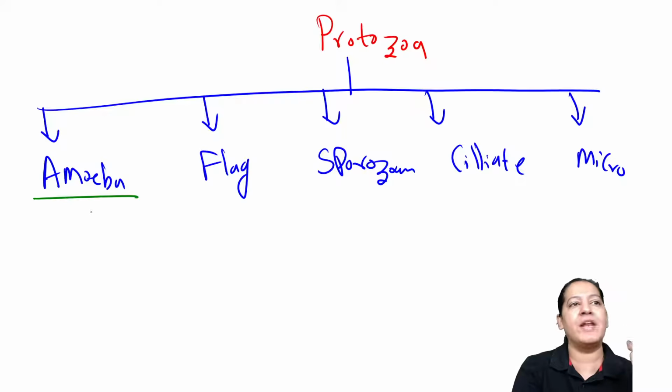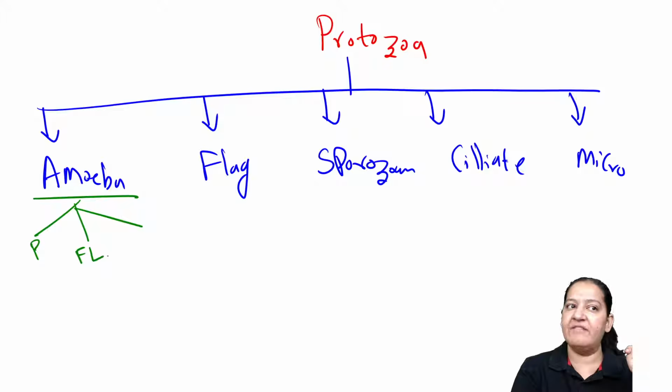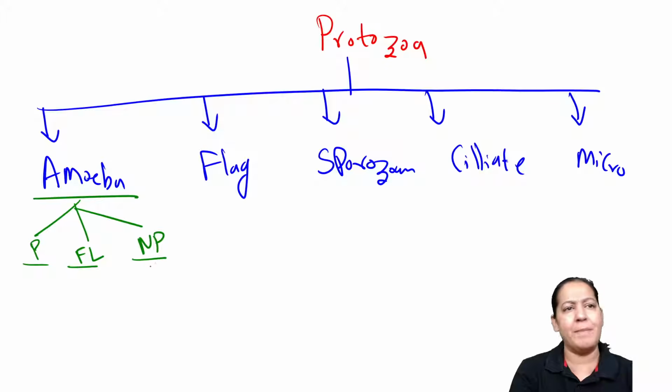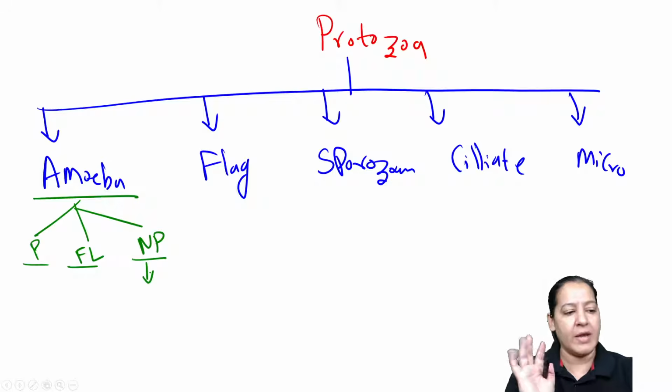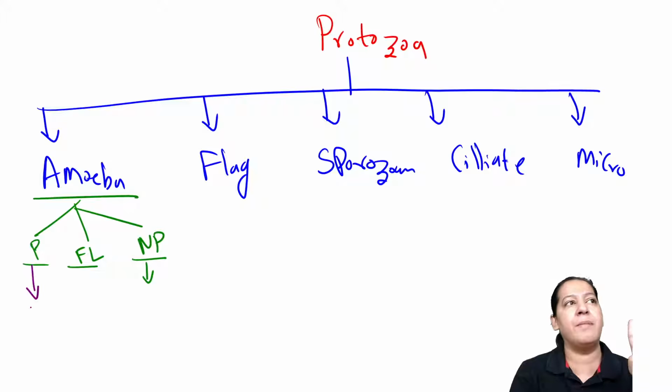Yes, Sakshi, tell me how many amoebas are there. We divide amoeba into 3 categories. The pathogenic one, the free living one, and non-pathogenic one. In our syllabus, only important are pathogenic and free living. Non-pathogenic one are common cells, don't learn that. So can you tell me the name of pathogenic one? Only one amoeba.